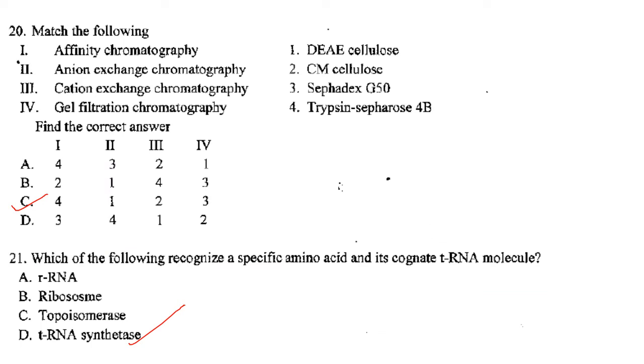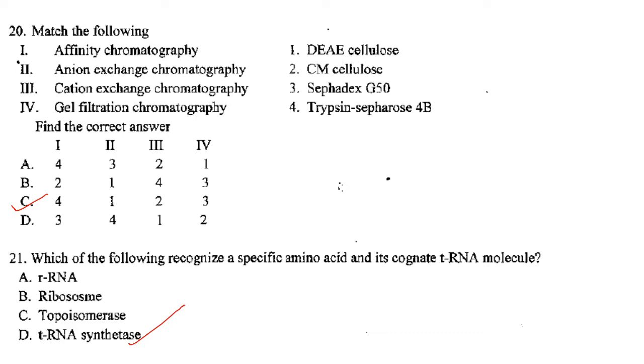Then next one, match the following. Affinity chromatography, that is trypsin Sepharose 4B. Anion exchange chromatography, DEAE cellulose. Cation exchange chromatography, CM cellulose. Gel filtration chromatography, Sephadex G-50. Answer is option C, 4123. Here they have given the chromatography and the stationary phases that they have used in chromatography for column preparation.